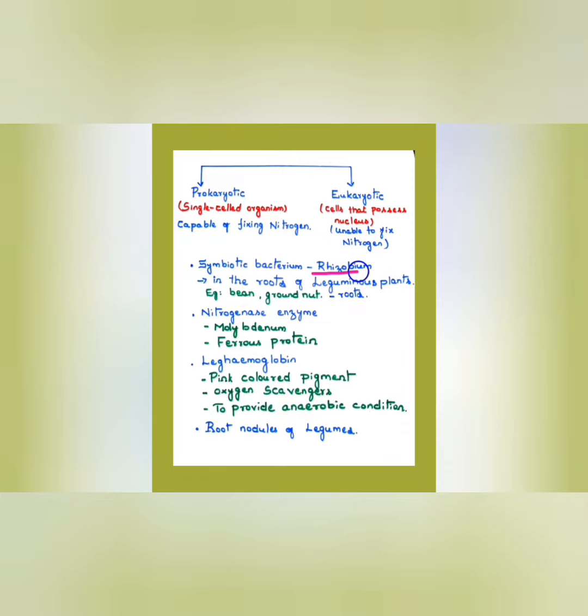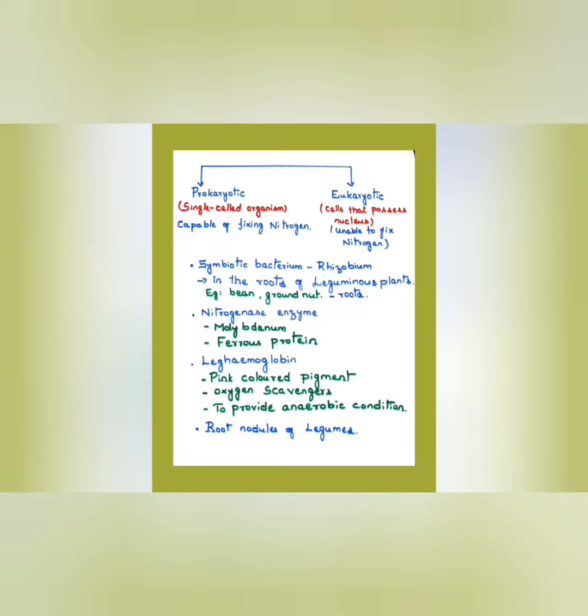So remember this rhizobium bacteria. And there are nitrogenase enzymes which help to fix the nitrogen into the soil. They are molybdenum and ferrous protein. Ferrous means iron protein. So these two are called nitrogenase enzymes.